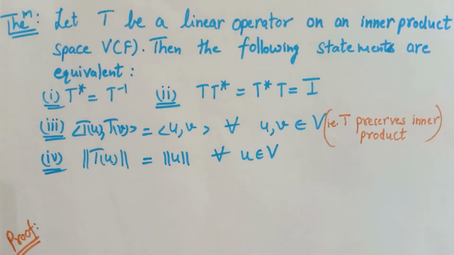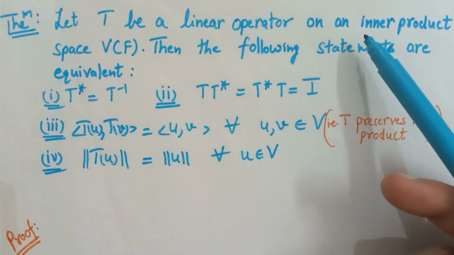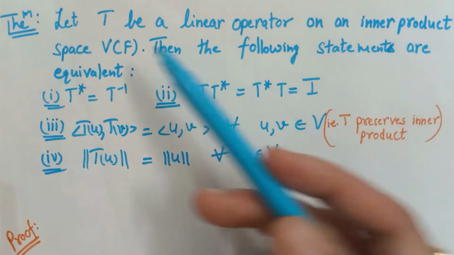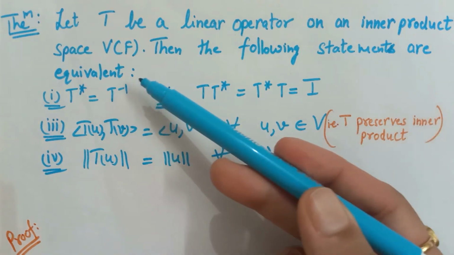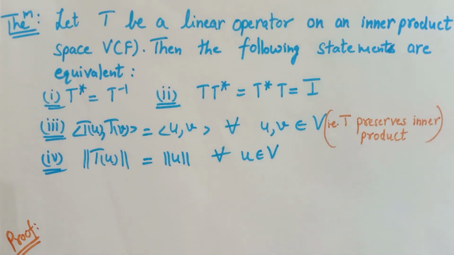Let's discuss another theorem. Let T be a linear operator on an inner product space V over F. Then we have to prove that the following statements are equivalent. Okay, so let's see these statements.